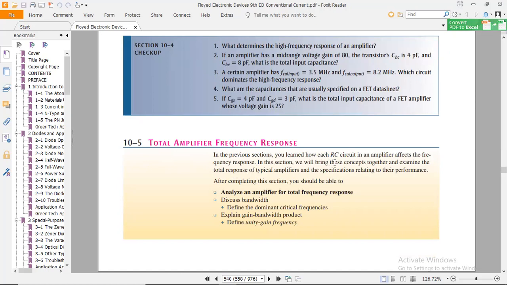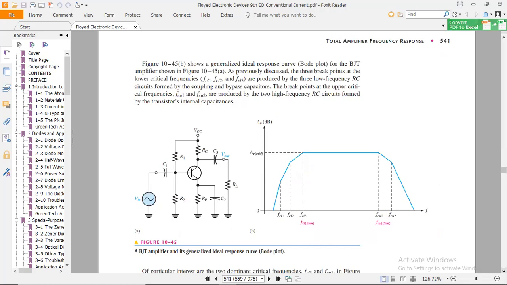In the previous section you learned how each RC circuit in an amplifier affects the frequency response. In this section, we will bring these concepts together and examine the total response of typical amplifiers and the specifications resulting from their performance. The performance parameters are found by this formula, and first we find the total high frequency response in the BJT amplifier represented here.